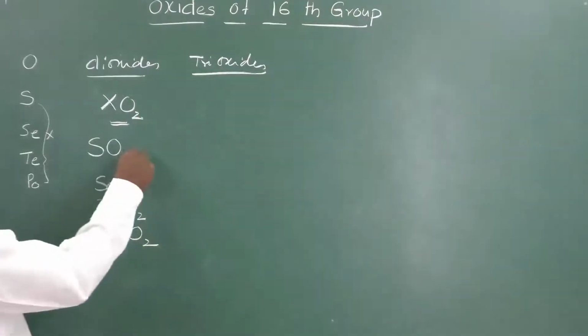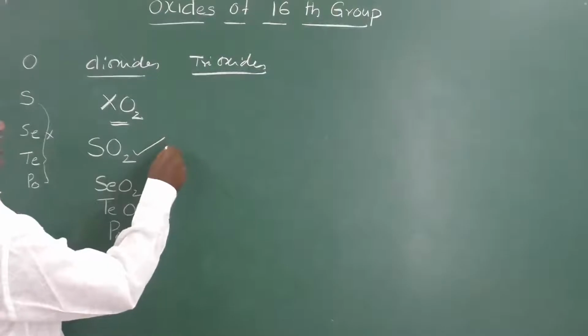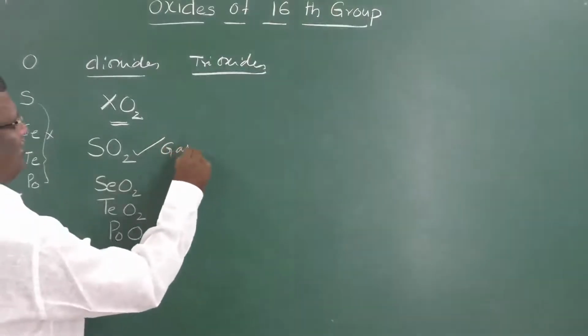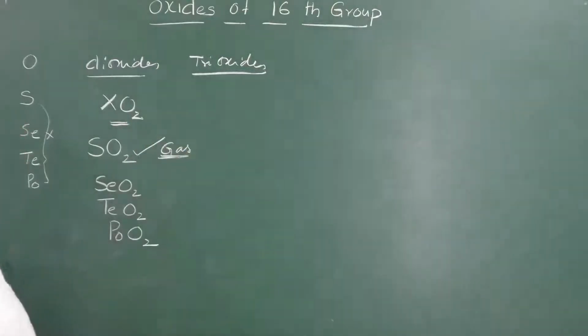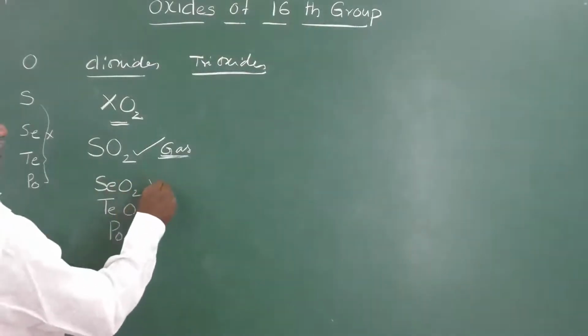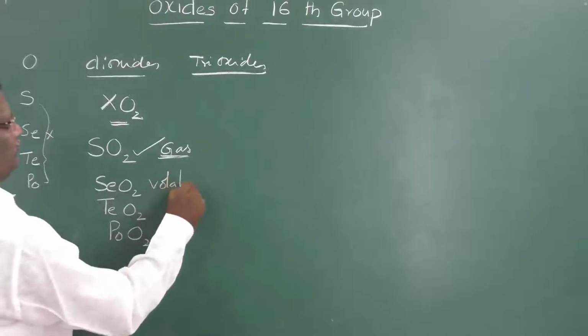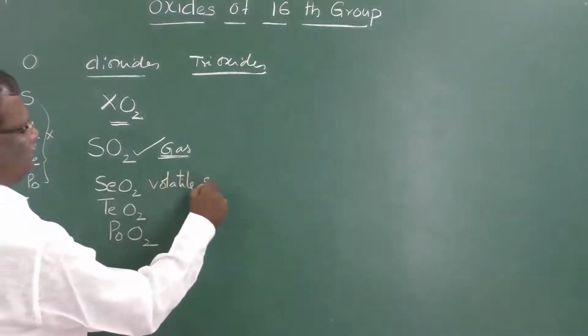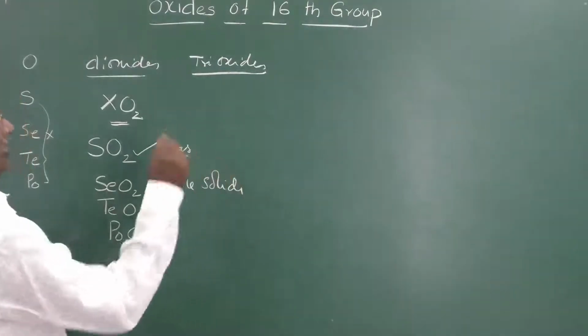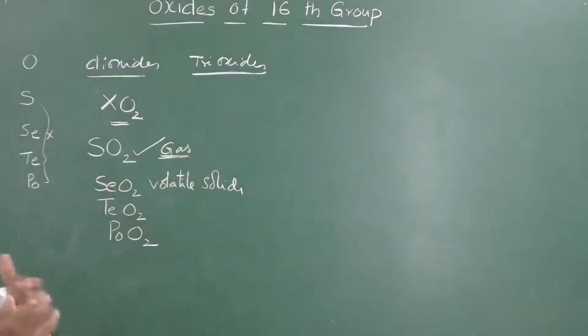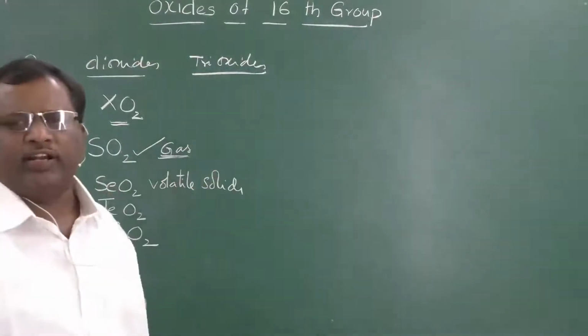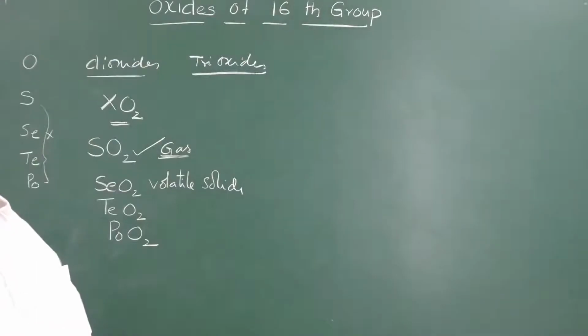Here SO2 exists in the form of a gas, whereas SeO2 is a volatile solid. Volatile solid means a solid which can easily be converted into a gas.